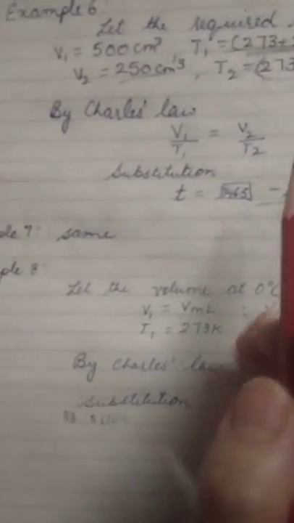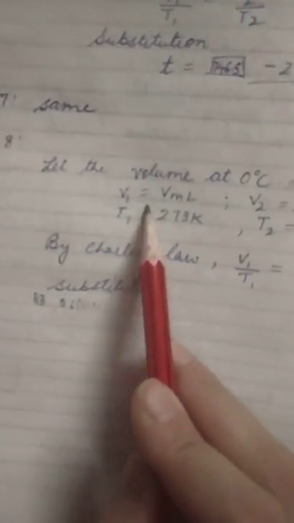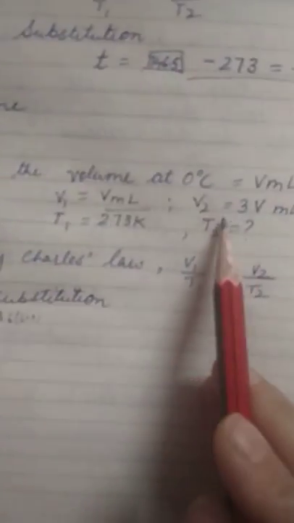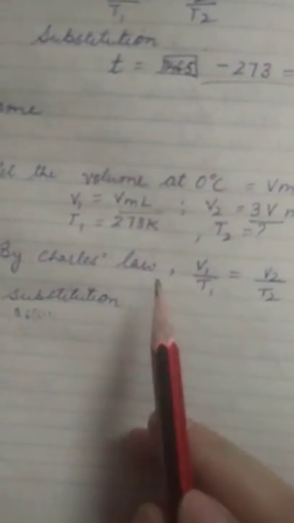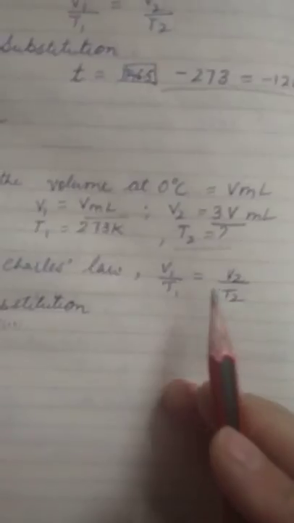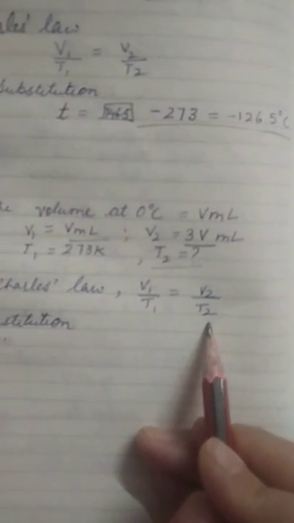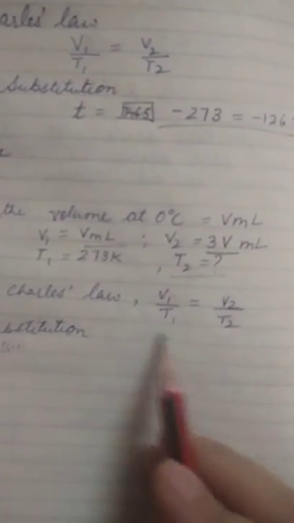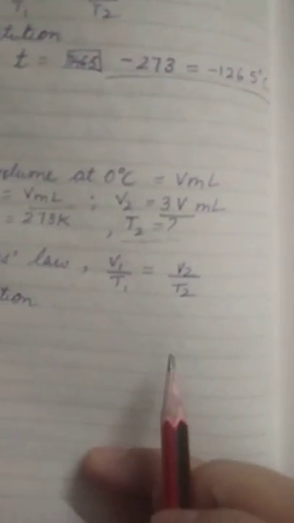So the initial volume is V and the final is 3V. So by simple substitution, V1 is V, T1 is 273 Kelvin, V2 is 3V, and T2 is what we will calculate after substituting the values.